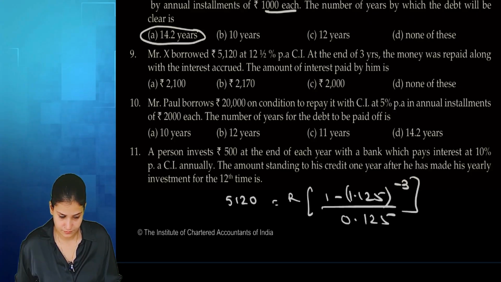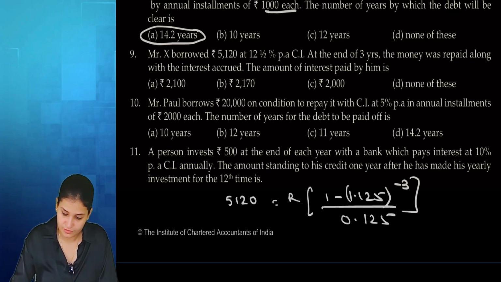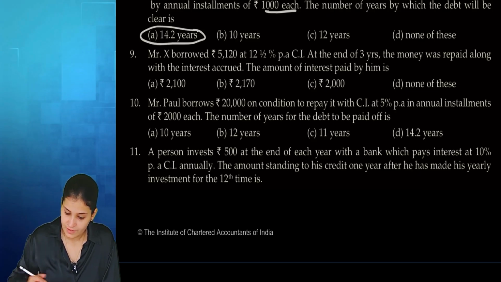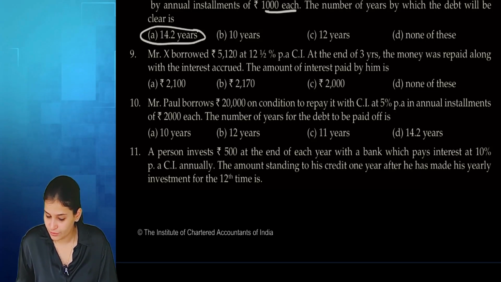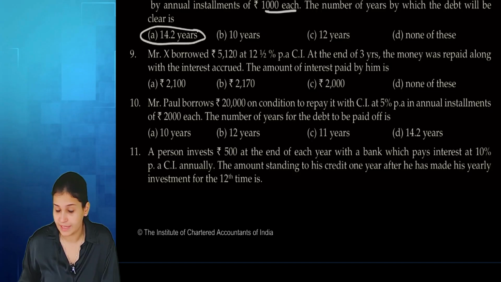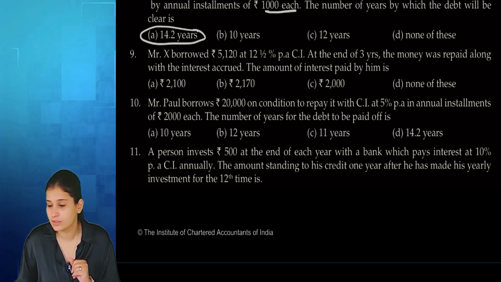Ma'am, shouldn't it be the compound interest? My fault. It's not even an annuity formula. Mr. X borrowed rupees 5120 at 12.5% per annum. At the end of 3 years, the money was repaid. There's only one payment. It's a normal present value, future value formula.